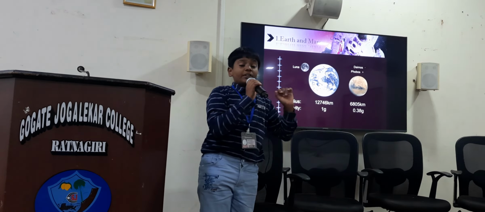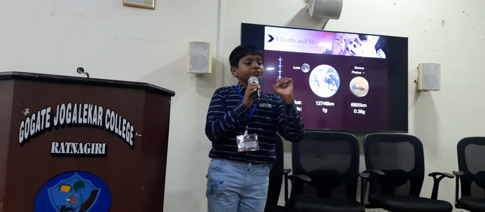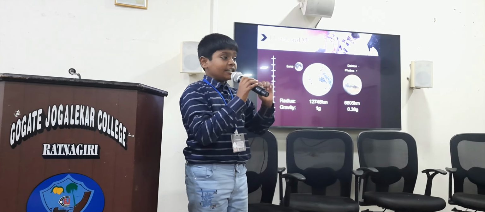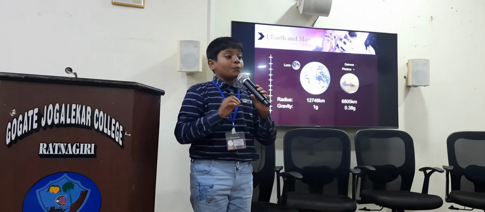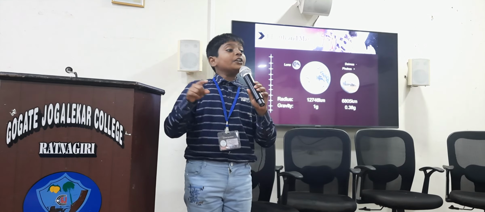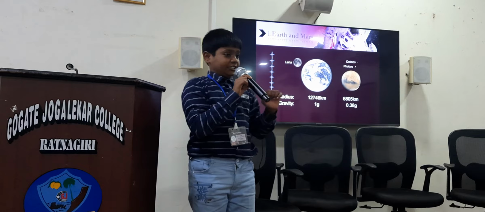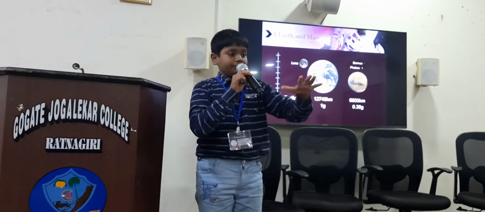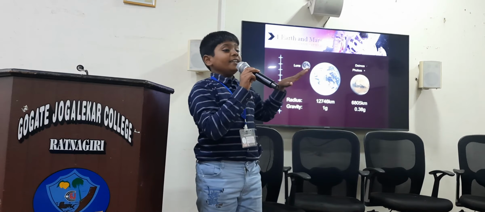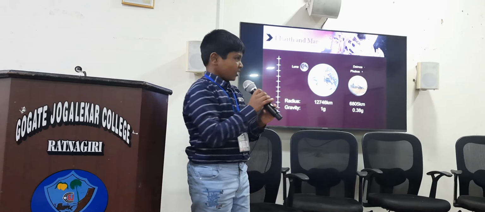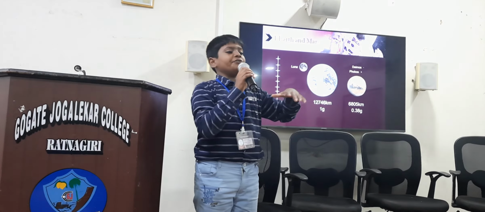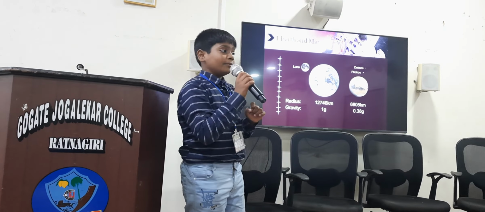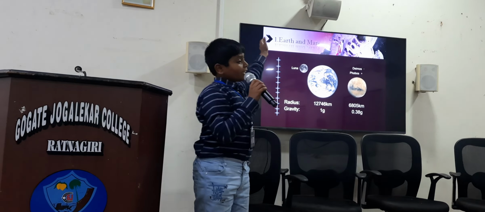Now gravity. We say the gravity of Earth is G, the gravitational acceleration constant, and that of Earth is 9.807 meters per second squared, and Mars is 0.38 G. If you take the gravity of Earth as 100, the Mars gravity will be 38 parts of that 100, which is nearly 2.5 times less than Earth's gravity. The gravity of Mars is 3.721 meters per second squared. And we will check the moons.